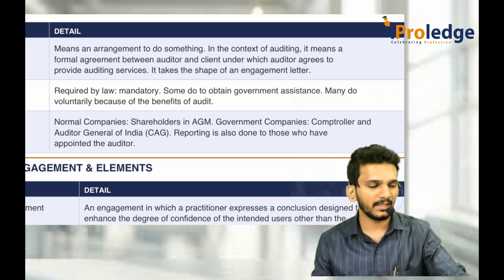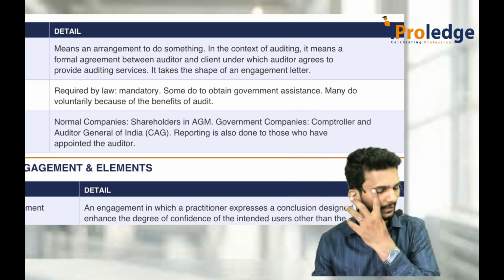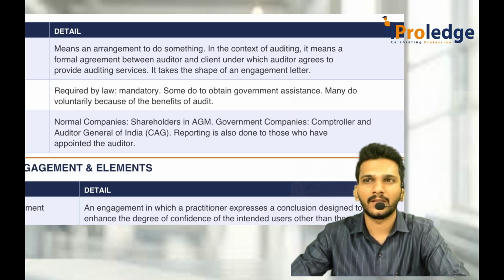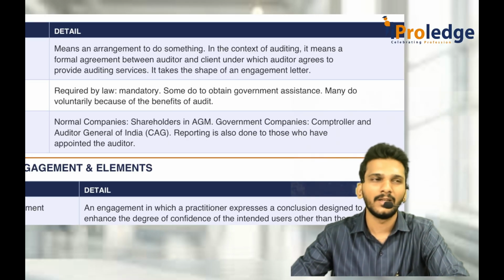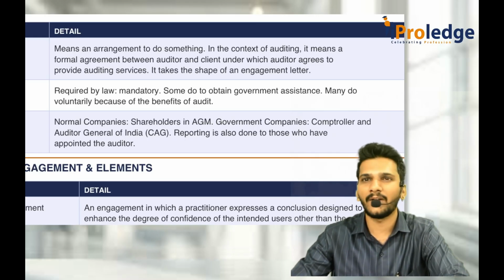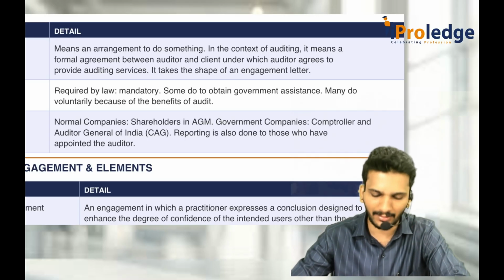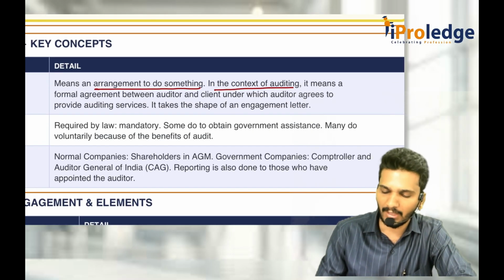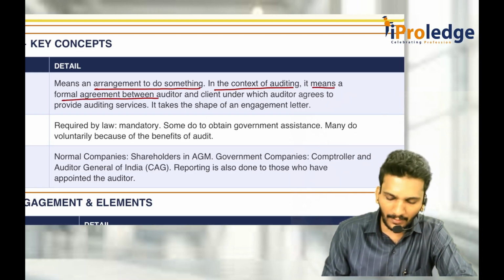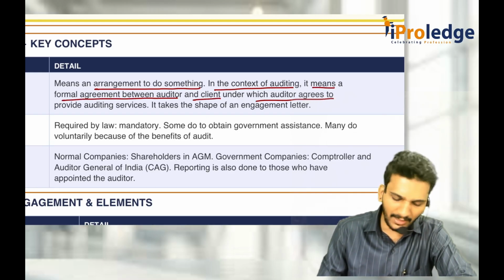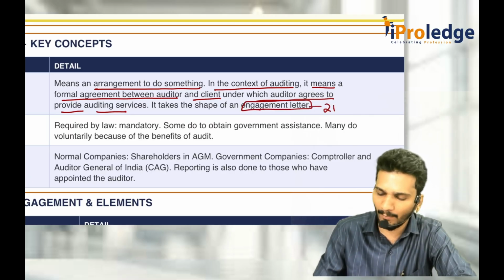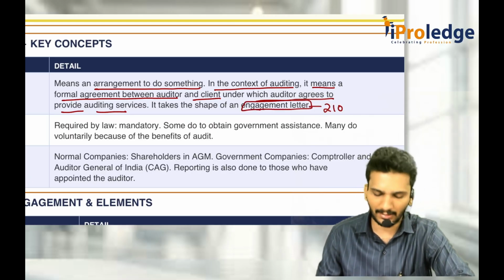Engagement here means something in which the auditor as well as the client come together and agree for some work. What is that work? Auditing of the financial statements. Why? Because he has to give the audit report on the financial statements after completing all the audit. So engagement means an arrangement to do something in the context of auditing. It means a formal agreement between the auditor and the client under which the auditor agrees to provide auditing services, and the moment they agree, it is called an engagement letter. Sir, what is an engagement letter? Don't worry, we will discuss it in SA 210, engagement letter.